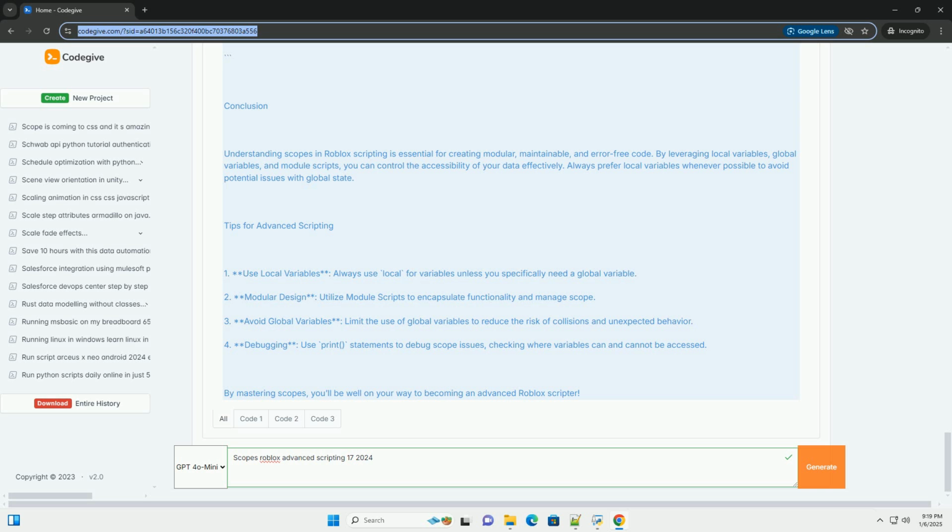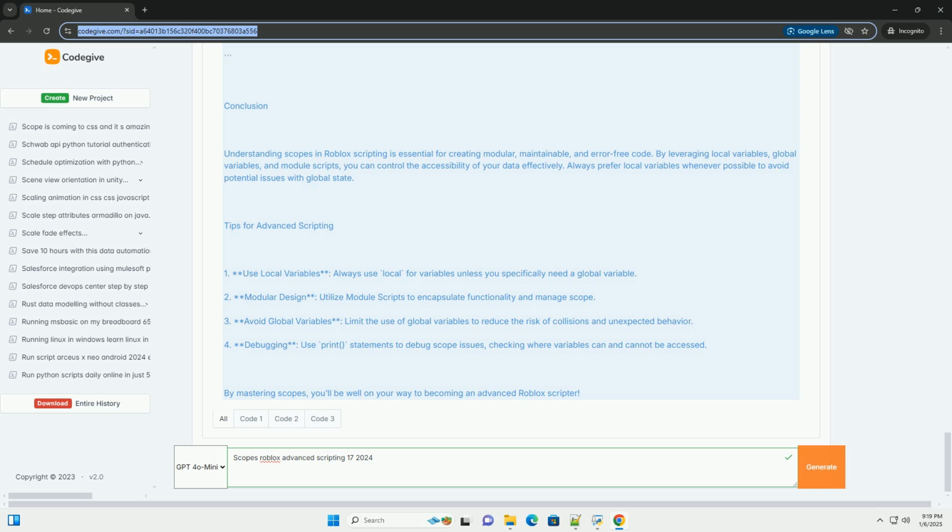4. Function scope. Each function in Lua has its own scope. Variables defined inside a function are not accessible outside of it, similar to local scope. Example. In this example, the inner variable is not accessible outside of innerFunction, while the outer variable is accessible inside innerFunction. 5. Block scope. Lua also supports block scope with the use of do and end blocks. Variables defined within these blocks are only accessible inside the block.